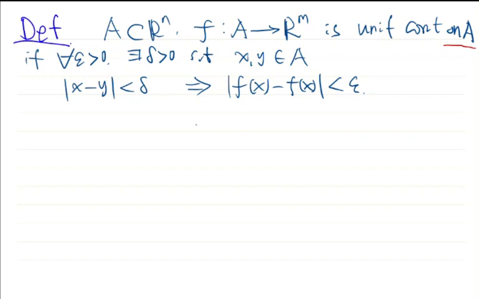Now we'll give you another very useful description of uniform continuity, which talks about the property by using sequences. This will be very convenient to apply our important result that any bounded sequence has a convergent subsequence. So using the language of sequences is very convenient. So this is the proposition.